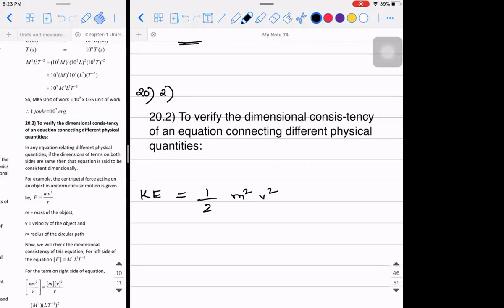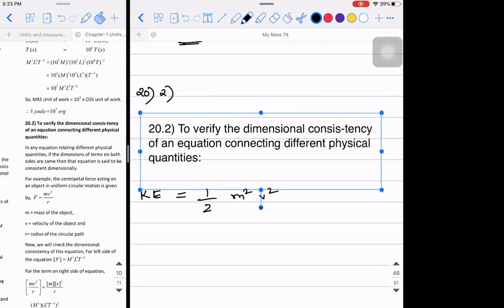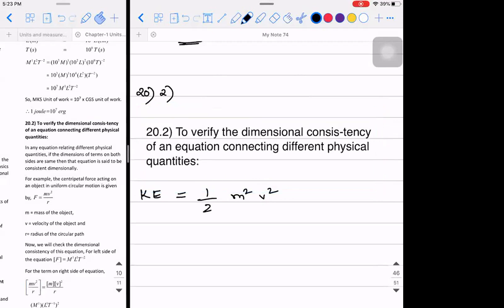Is this right or wrong? Wrong. You know this as wrong because you already know the formula. Let us assume you didn't know the formula at all. Now using dimensional analysis, verify whether this mathematical equation between the physical quantities is right or wrong. That is what is meant by dimensional consistency.